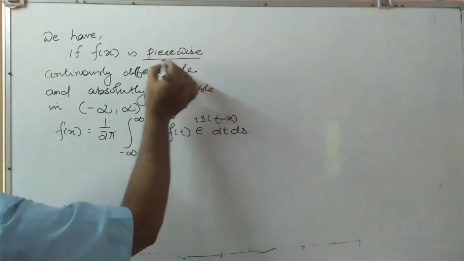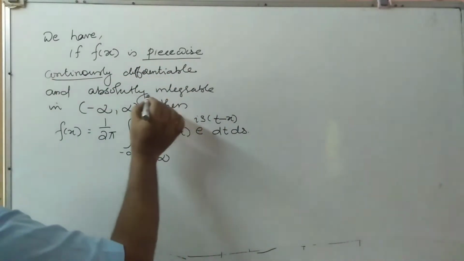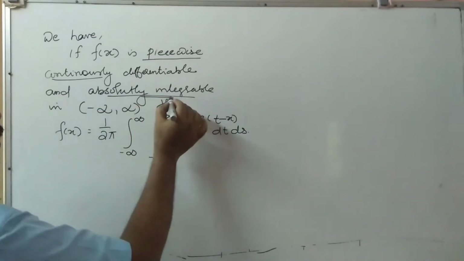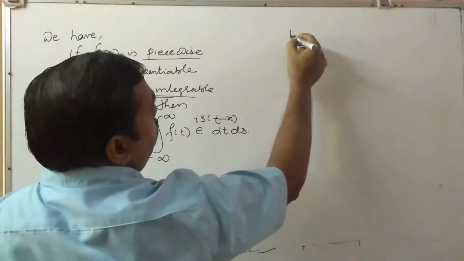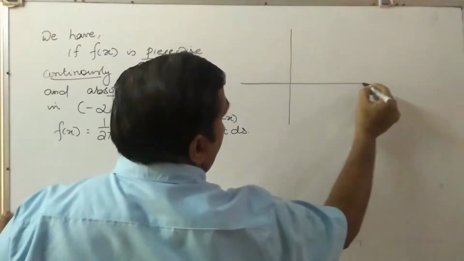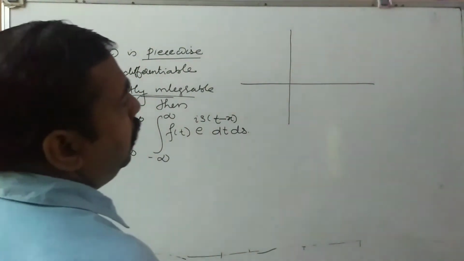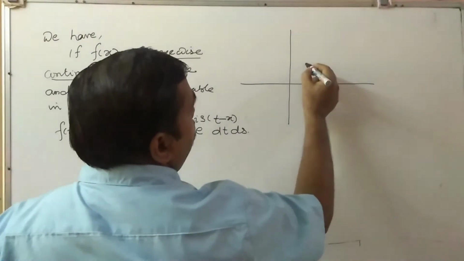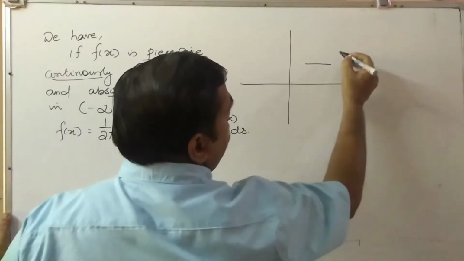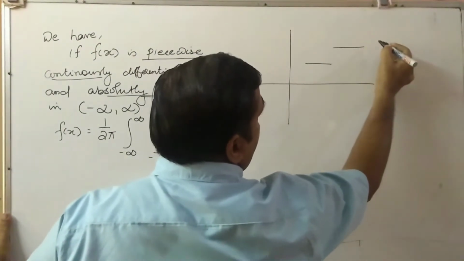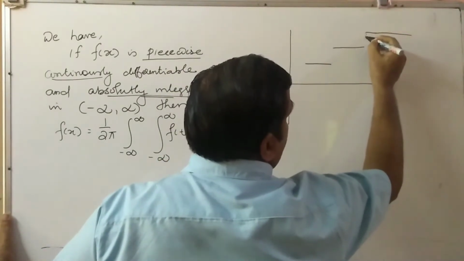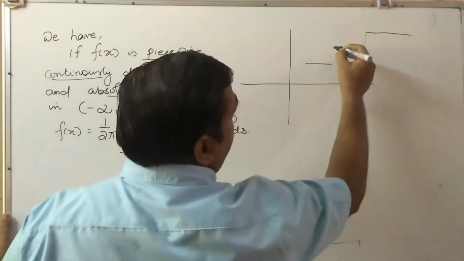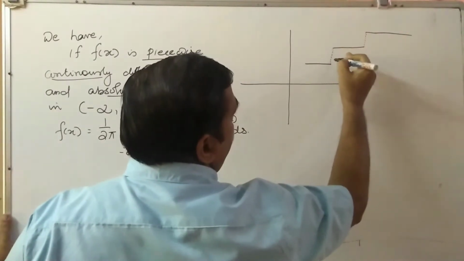So piecewise continuous and absolutely integrable. So what are the terms? So what is piecewise continuous? Let us take an example. The curve will be this one. Then another we can take this one. So these end points must be equal.